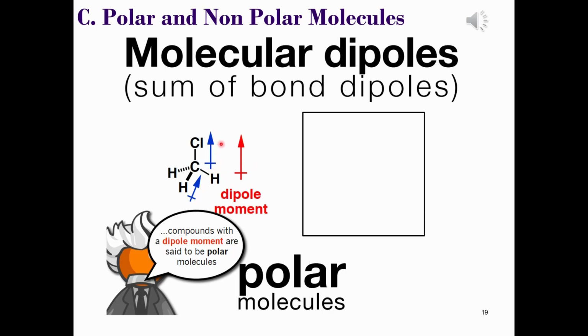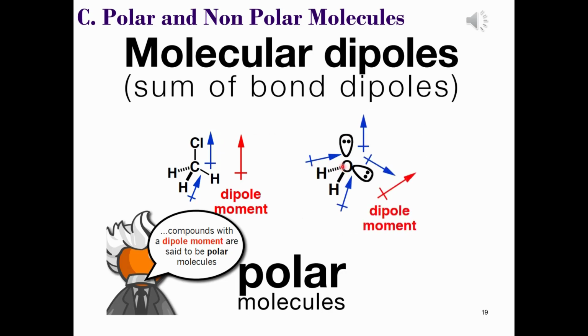In the second example, water, the geometry of the oxygen atom is tetrahedral when we consider all of the bonding and electron domains. The net dipole moment is shown in red and bisects the two lone pairs. We only consider the bonding pairs. Now this means that there is a net dipole moment as the electron density is being shifted towards the more electronegative oxygen. And the molecular dipole, the sum of the bond dipoles, is not equal to 0. So this means they don't cancel out. This concludes part C.